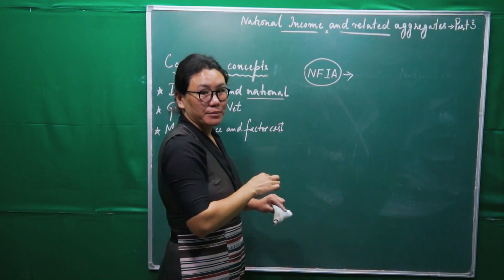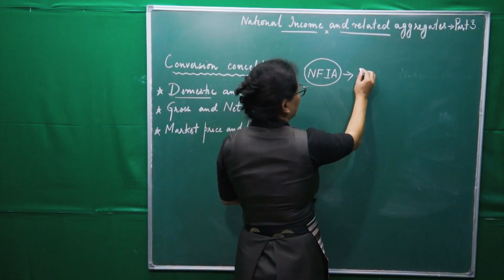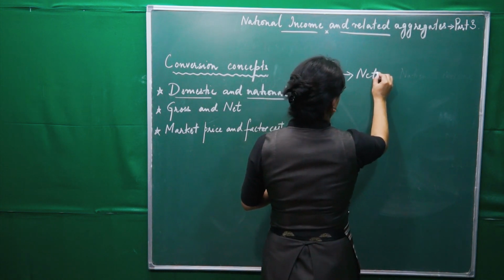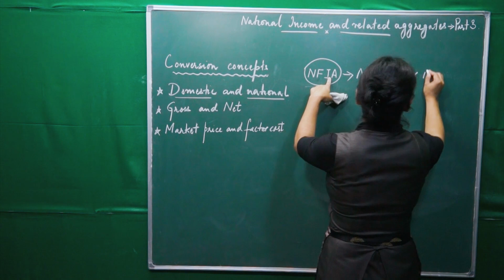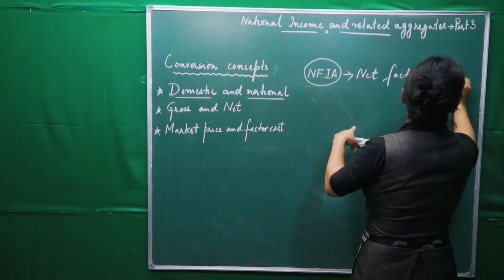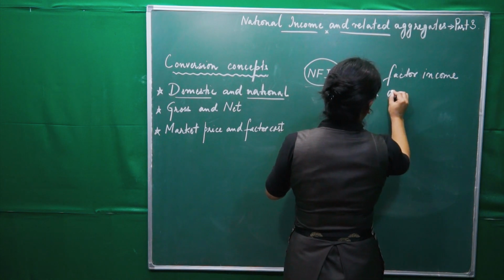Now what is this here? N refers to net, factor income from abroad.